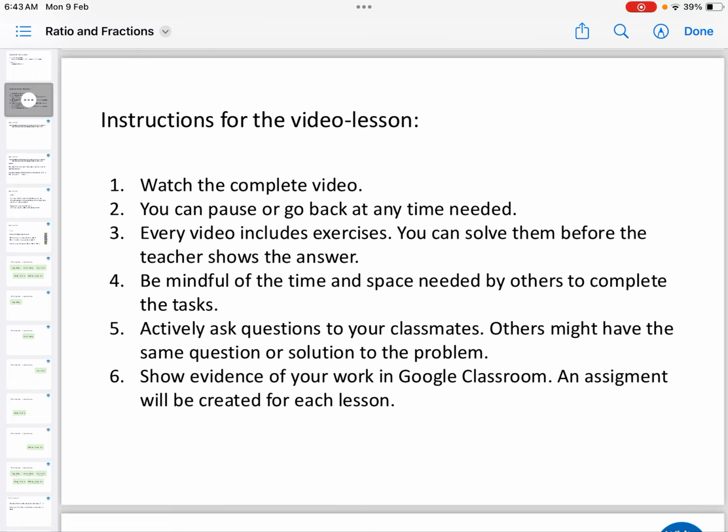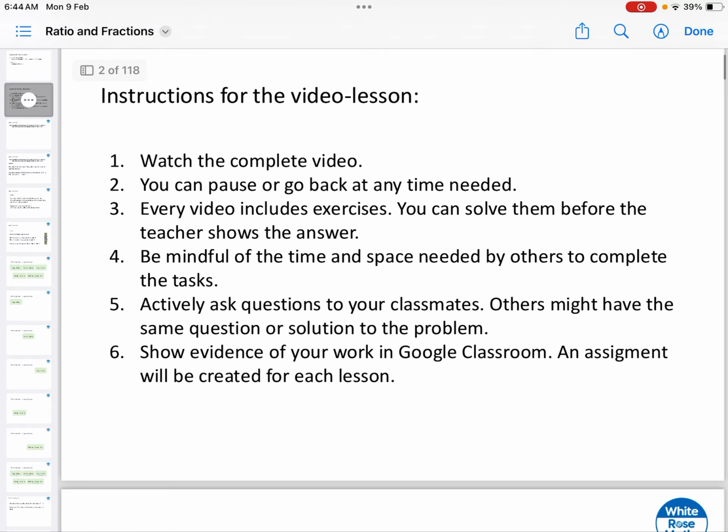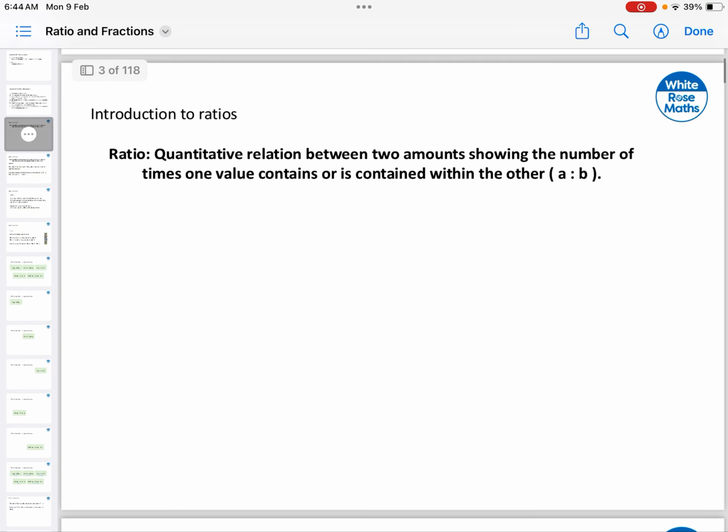And of course, please be active in asking questions to others. Something that you don't understand may be perfectly fine for another person, so you can find a solution to the problem, or maybe other classmates have the same question that you have. So please be sure to talk with the people around you. And finally, remember, you have to show evidence of your work on Google Classroom, so please complete the assignment by uploading a picture of your notebook where you show that you were working on this video. So let's begin.